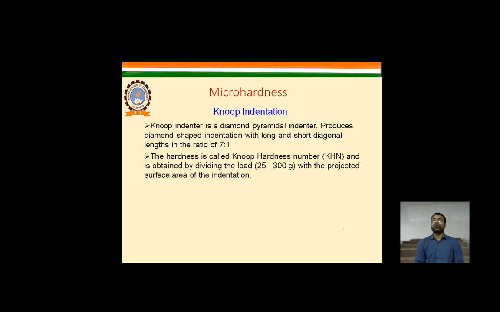So the Knoop indenter is a diamond pyramid indenter that produces a diamond-shaped indentation with long and short diagonal lengths in the ratio of 7:1. So the hardness is called the Knoop hardness number, KHN, and is obtained by dividing the load, 25 to 300 grams. Can you imagine how minor these loads are?